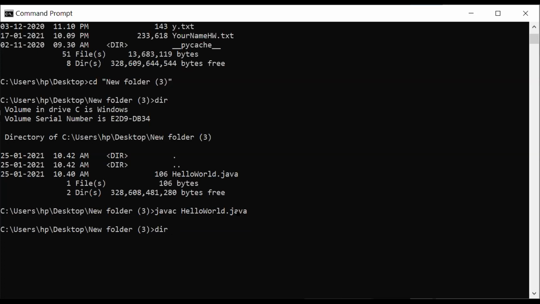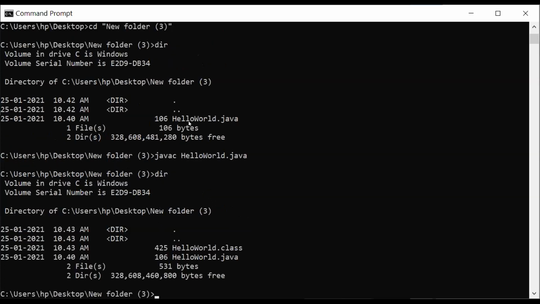If I say dir, earlier there was only one file, HelloWorld.java. Now there are two files: HelloWorld.java and HelloWorld.class. This command created HelloWorld.class, in which we have the bytecode.